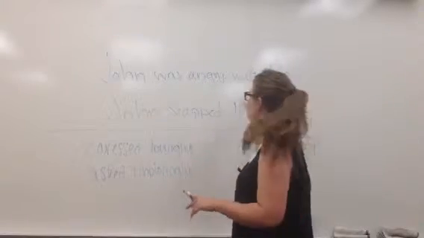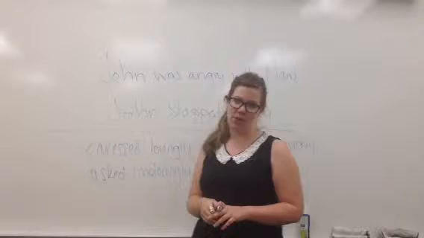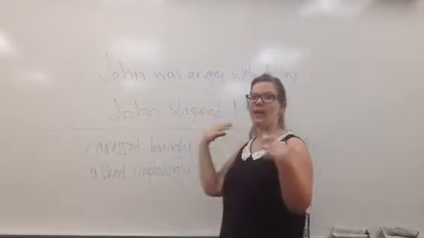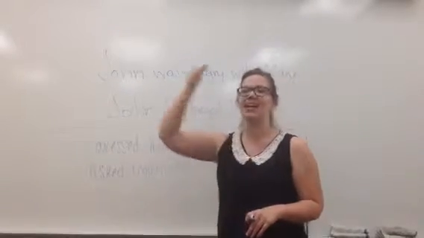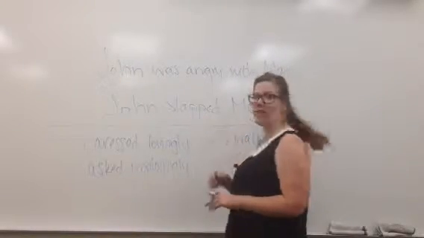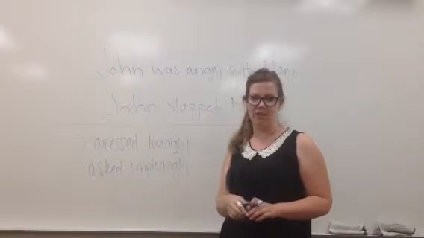But then think about the opposite. John slapped Mary, right? It's obvious that he's upset with her. This is ambiguous, right? John was angry with Mary. It's a feeling, it's an emotion. You are telling the reader what to think, right? Whereas if John slapped Mary, that's something that the reader is watching, that they can create their own idea from, right?